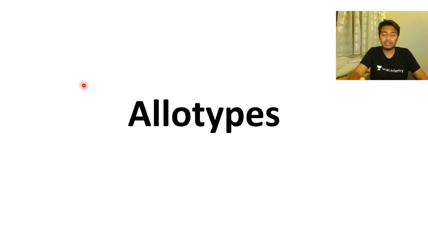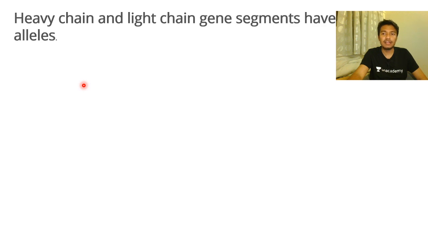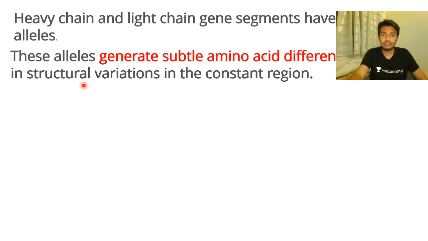So allelic versions, alleles are the versions of the genes, right? So the allelic version would give rise to allotypes. So let's see allotypes, what are these things. So heavy chain and light chain genes have several gene segments, and these gene segments actually are different in allotypes. And how?